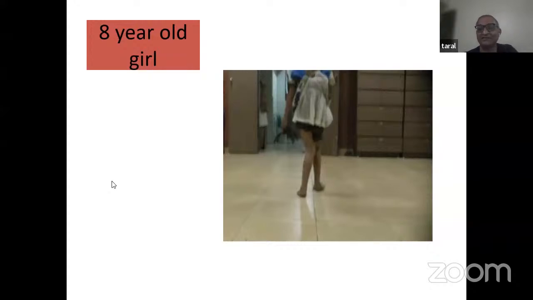Genu valgum till 3 years of age can be normal. Genu valgum generally corrects by 5 years, but in some children it can correct by 7 years. There is a paper from Sion Hospital by Dr. Binoti Shet, and it says that in some Indian children, genu valgum can correct by 9 years, but this is something which was not normal.